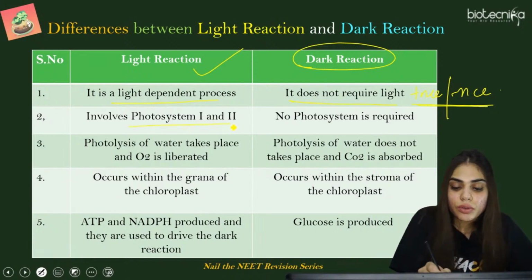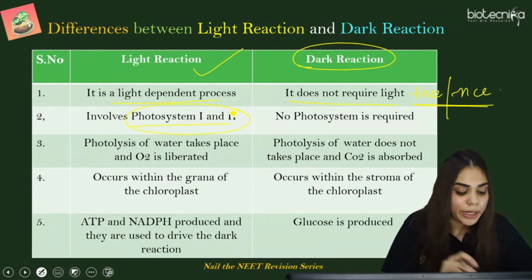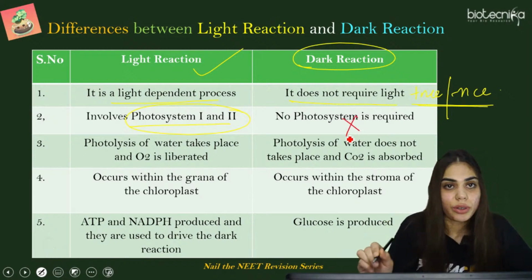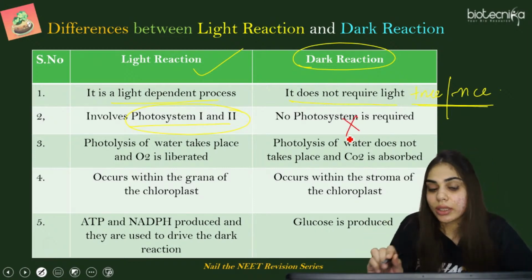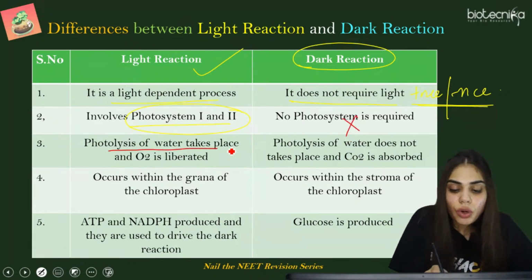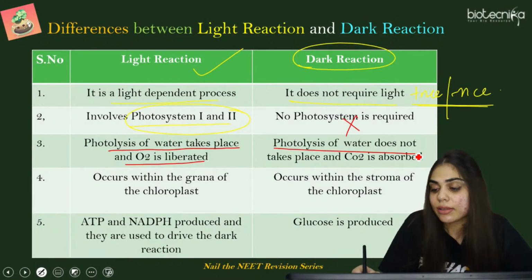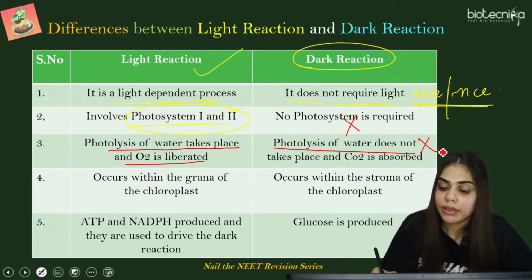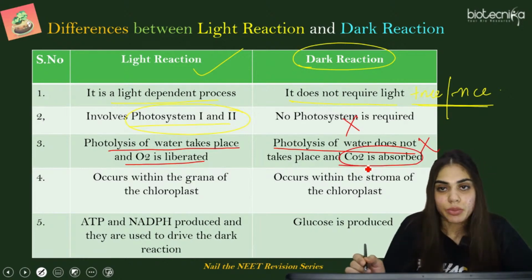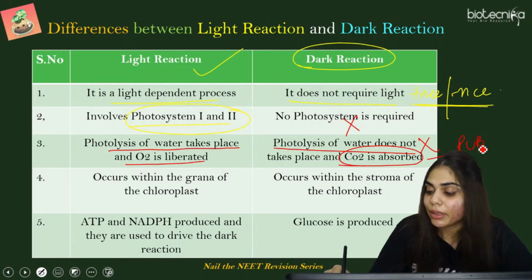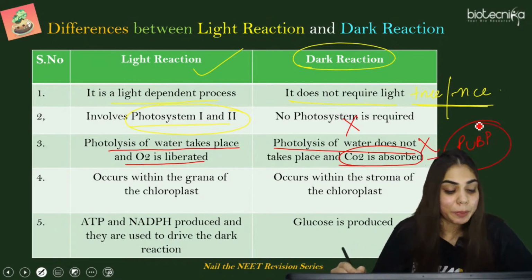Light reaction involves photosystem 1 and 2. You have seen today, is this process requiring photosystem? Never. It doesn't need photosystem at all. In light reaction, photolysis of water takes place and O2 is liberated. Here, photolysis is not at all taking place and carbon dioxide is absorbed. How was it absorbed? By the carbon acceptor, that is RUBP.